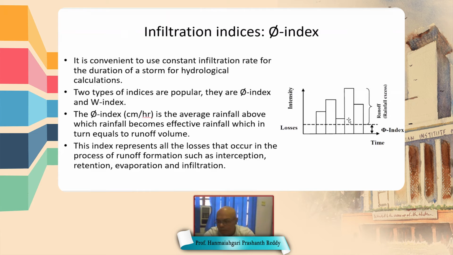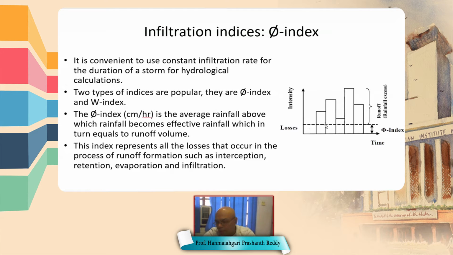So you can see the right side figure. This is a rainfall hydrograph, which represents the intensity of rainfall. This hydrograph is the total rainfall. But some part of the rainfall is seeping through the soil, that is infiltration.